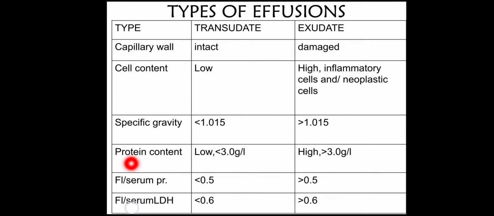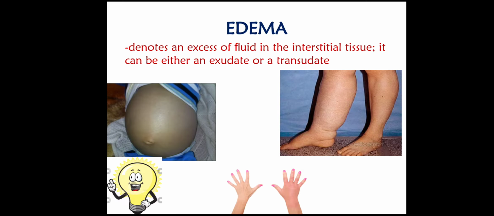And then the fluid to serum protein ratio will be more in case of exudate and low in case of transudate. And also the fluid to serum LDH ratio will be more because the cellular content of exudate is more. So again it will be more in case of exudate and less in case of transudate. So these are the important differences often asked in viva and also sometimes in theory.